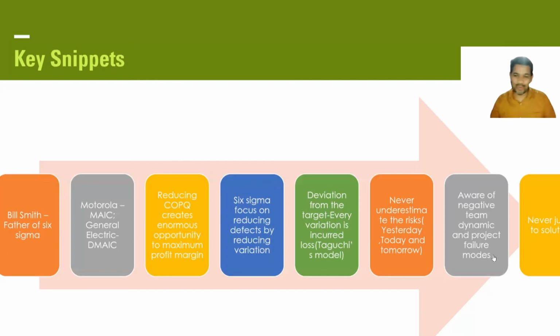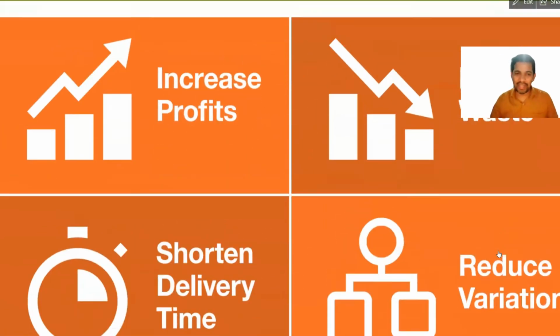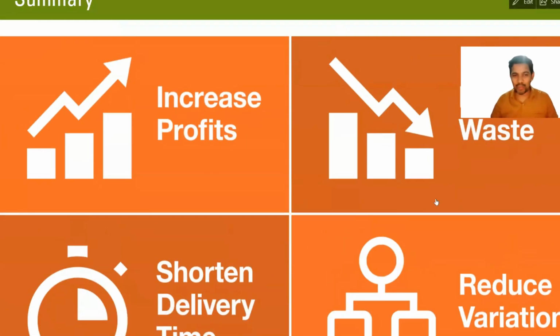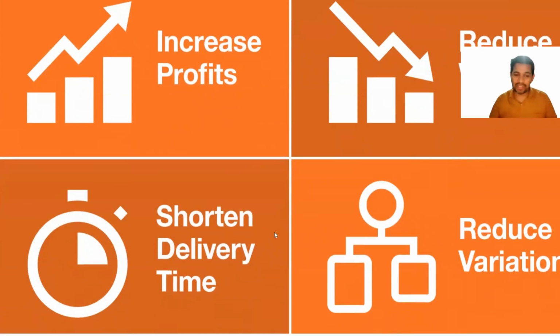Never ever jump to a solution. Find out the cause, evaluate the cause, verify everything with the help of a statistical approach, and then you come to the solution. And this is the summary. Six Sigma aims to reduce the wastages, reduce the variation, and shorten the delivery time. It increases the profits and all that.